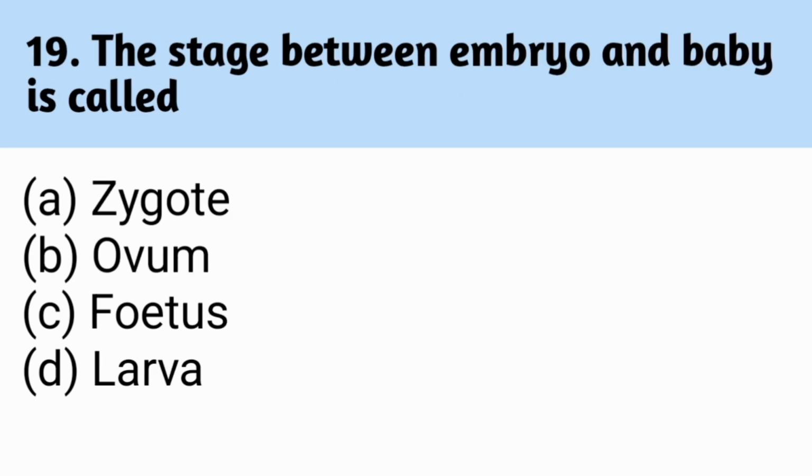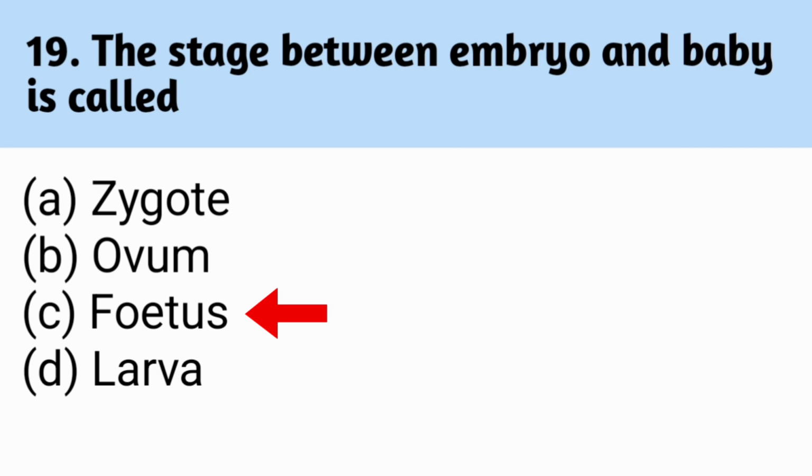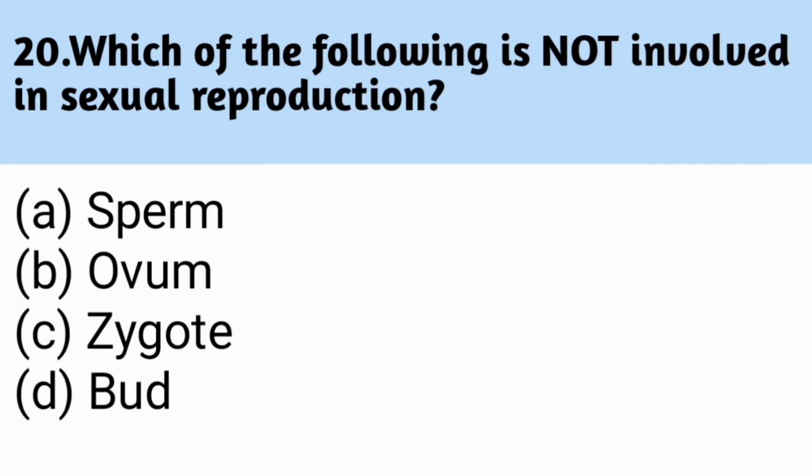The stage between embryo and baby is called. Correct answer is C. Fetus. Which of the following is not involved in sexual reproduction? Correct answer is D. Bud.